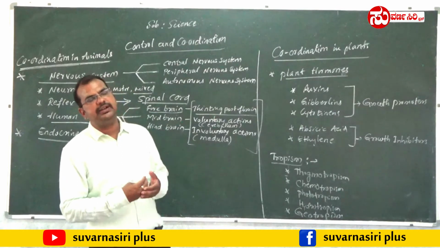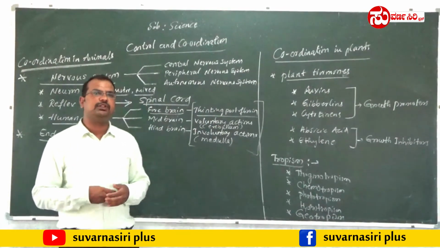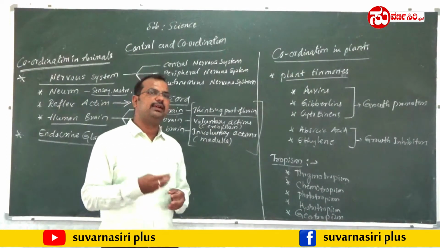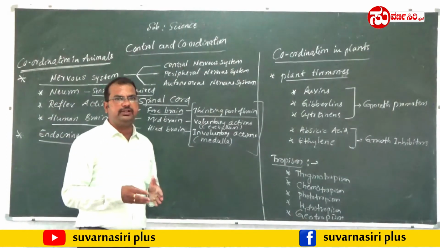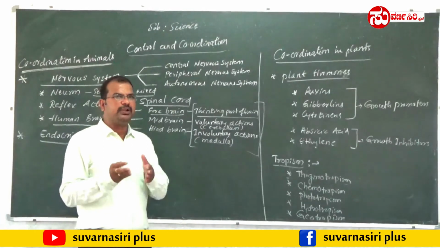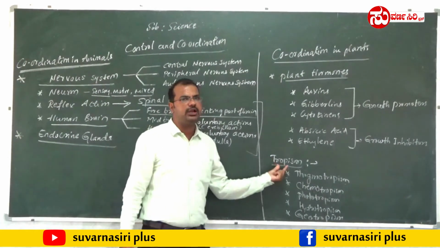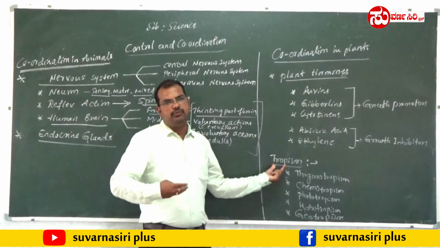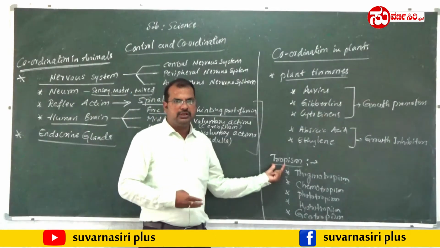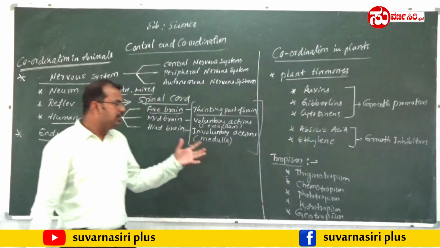Those movements might help the plant body in growth and development, or sometimes help it in surviving in nature. So the movements that a plant shows in a particular direction are called tropism. In many ways the plant shows movement in particular directions, and those are the movements we call tropism.